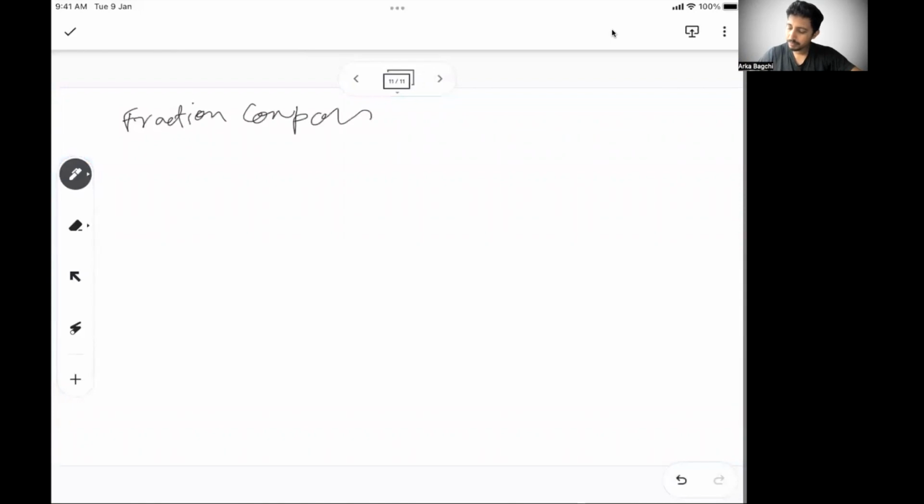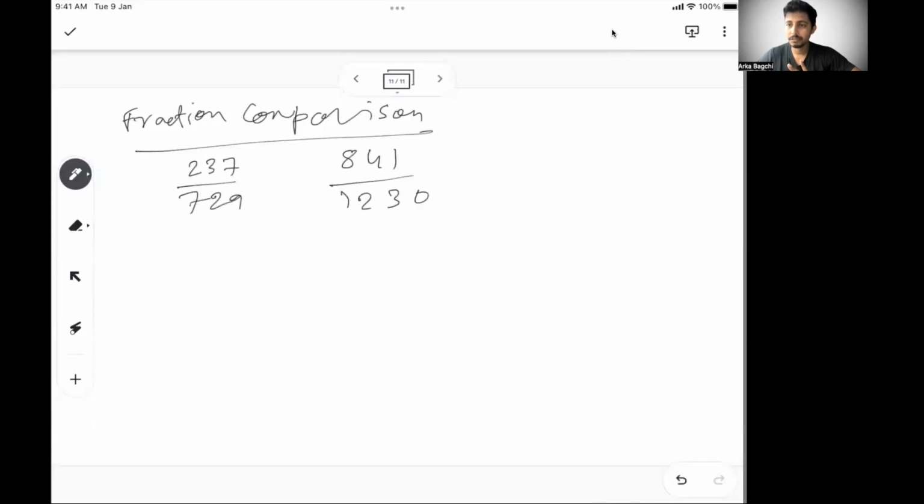Again, there are multiple ways you can do fraction comparison, right? So let's say you have 237 by 729 and you have 841 upon 1230. These are the two random numbers. How will you calculate the fraction? So one way, again, is to go the percentage route, identify the 10th bracket. So I know 73 here is almost 10%. When I say 73, I'm approximating a little high.